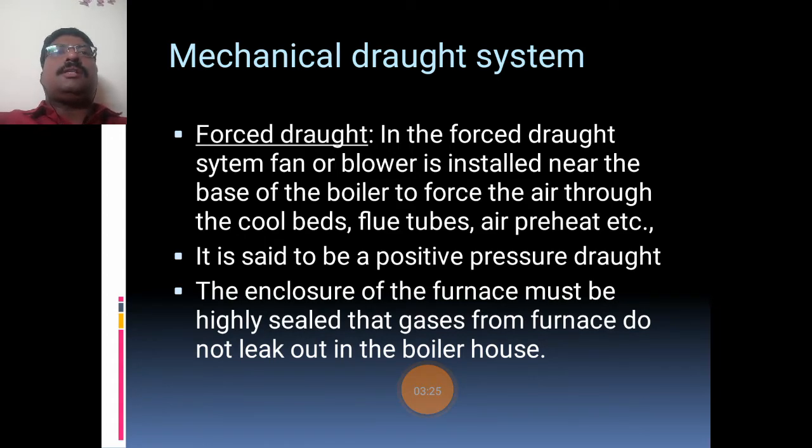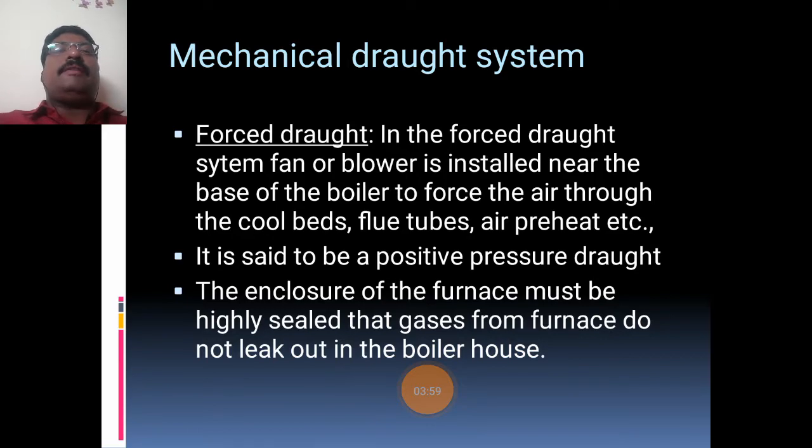In the forced draught system, a fan or blower is installed near the base of the boiler to force the air through the coal beds, flue tubes and air preheaters. Whenever the fan is on, positive draught is created, and the enclosure of the furnace must be highly sealed so that the gases from the furnace do not leak out into the boiler house.